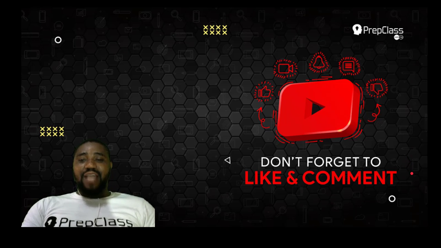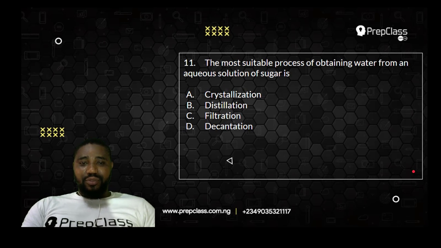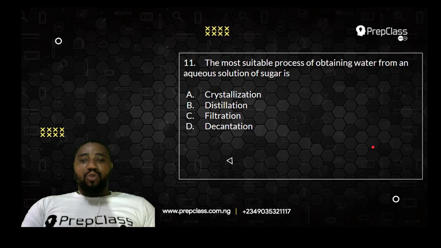So now let us start with our WAEC 2020 chemistry questions, from questions number 11 to 15. Question number 11. The most suitable process of obtaining water from an aqueous solution of sugar is...